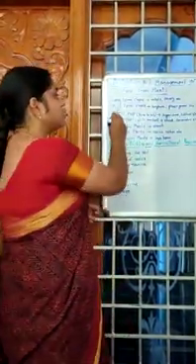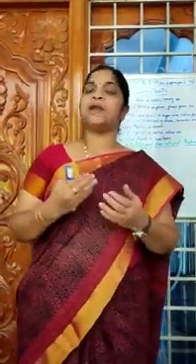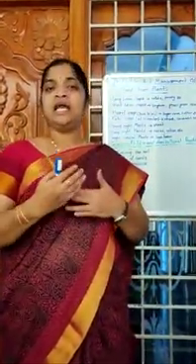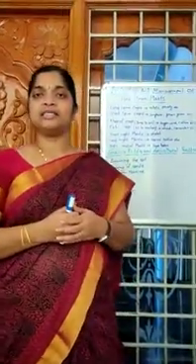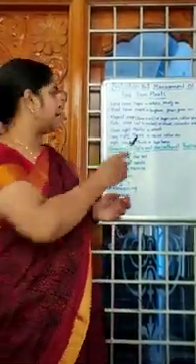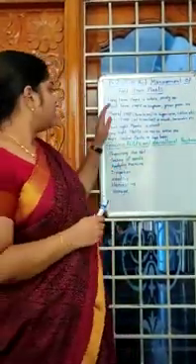Next one, short-term crops. Short-term crops are the plants which need below 100 days for harvesting. Examples, sorghum, green gram, etc.